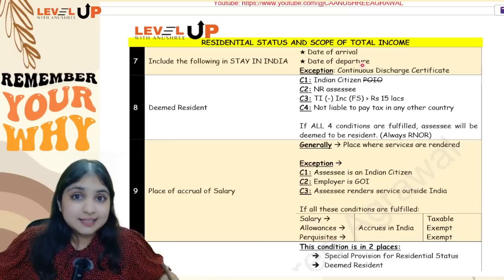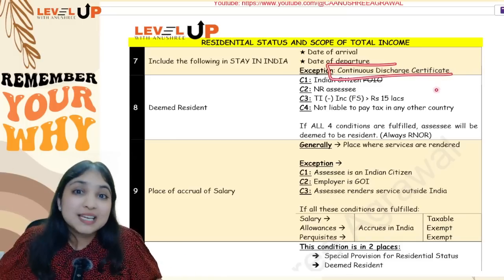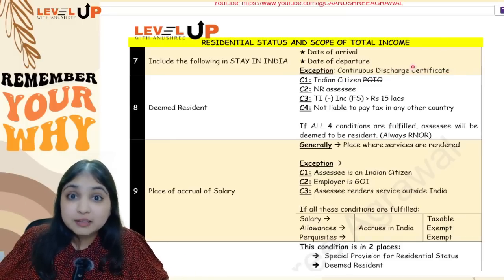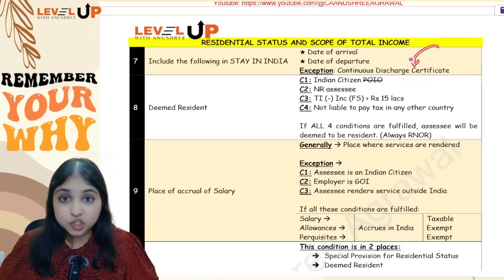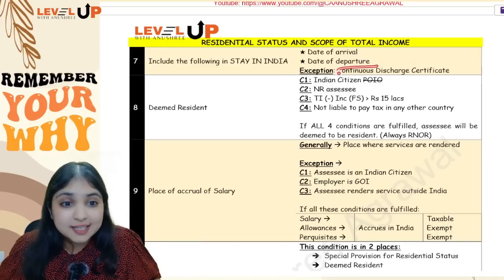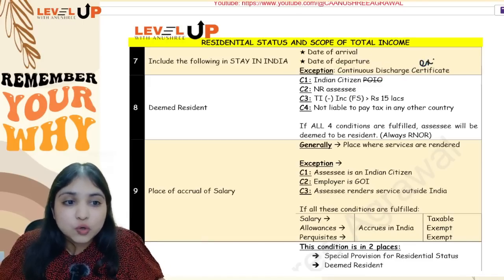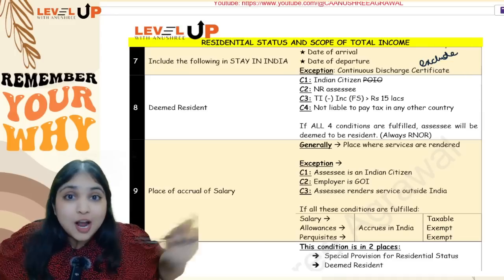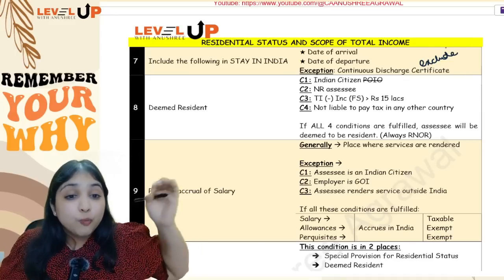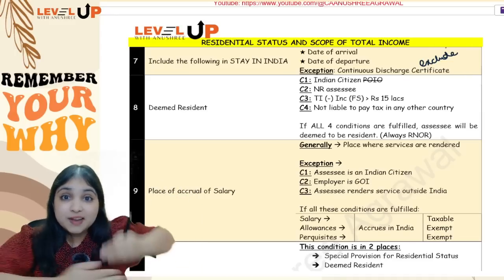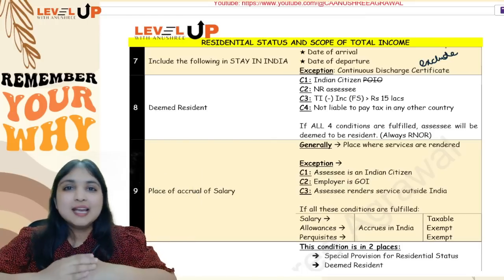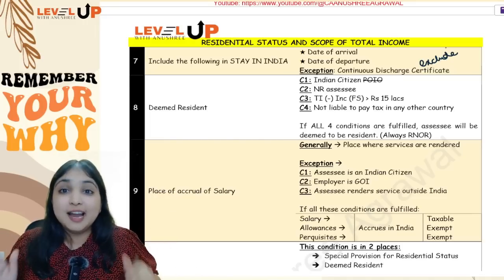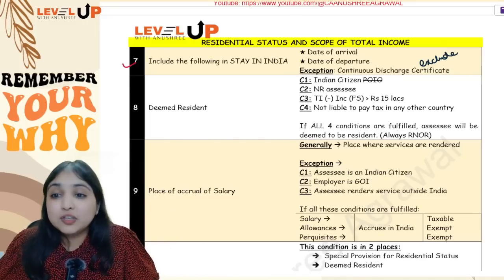In that case, in the CDC, 2 dates will be written. Number 1, when the crew member enters the ship, and number 2, when the crew member exits from the ship. Whatever date is written in the CDC, you will exclude those dates. You will not count those dates as stay in India. Whatever date is written in the CDC, when he enters the ship and when he exits from the ship, you will not count it in stay in India. It will be excluded. This is your 7th adjustment.